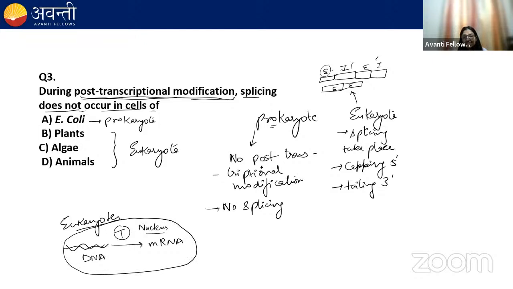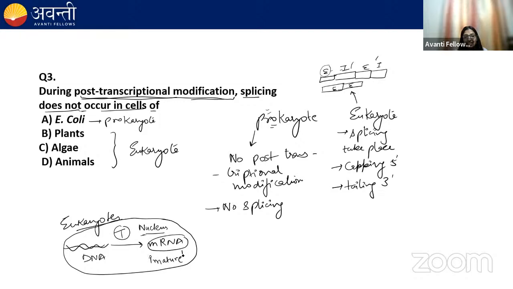Whereas in prokaryote, this process is taking place in the cytoplasm. And translation is also taking place in cytoplasm in case of prokaryote. But in eukaryote, because it's a complex organism, transcription takes place in the nucleus and translation occurs in cytoplasm. So when this mRNA is formed, when it is in immature stage,